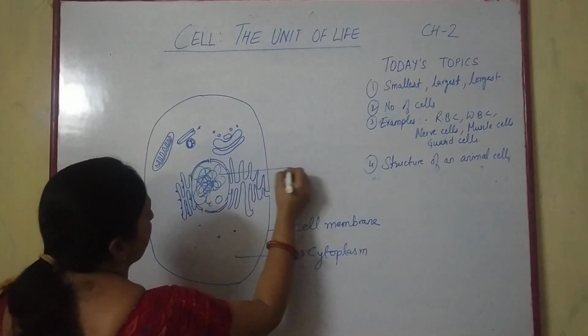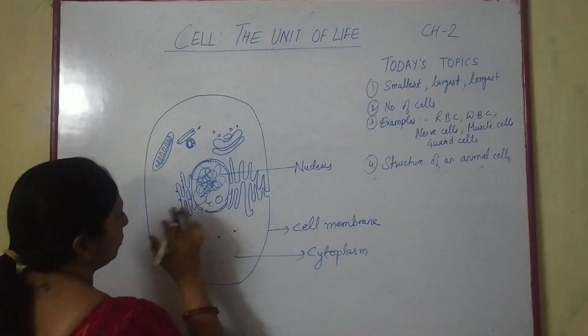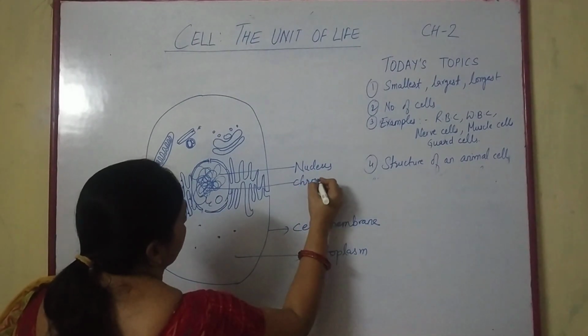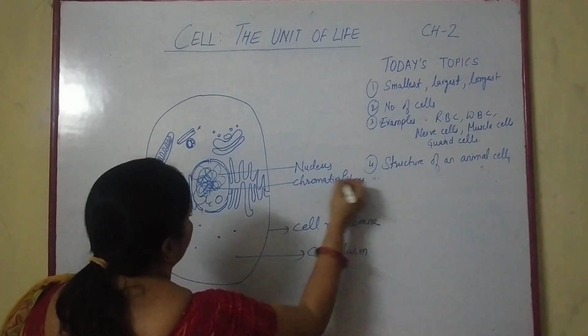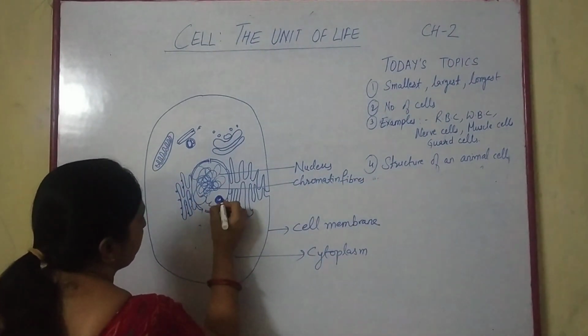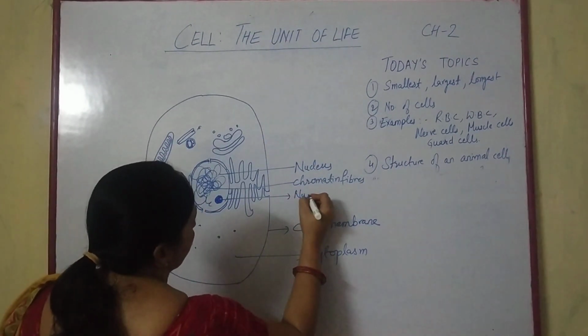That circular structure is the nucleus. Inside the nucleus is a thread-like structure, that is the chromatin fibers. One more small spherical structure is there, and this spherical structure is termed the nucleolus.